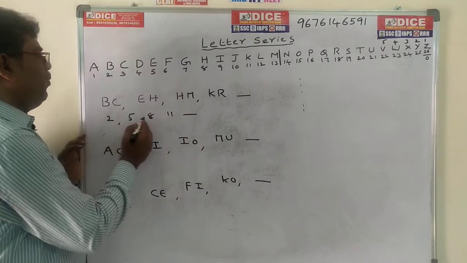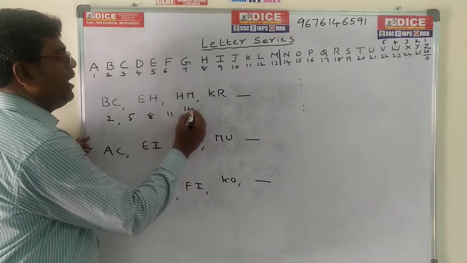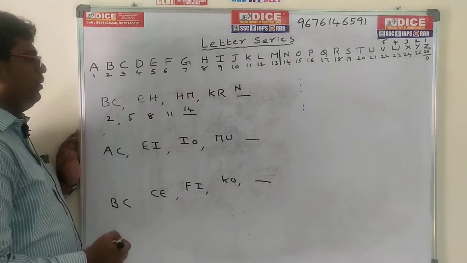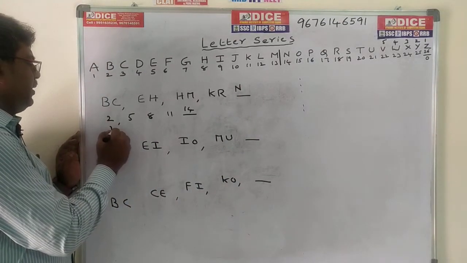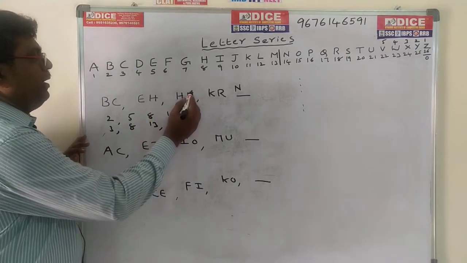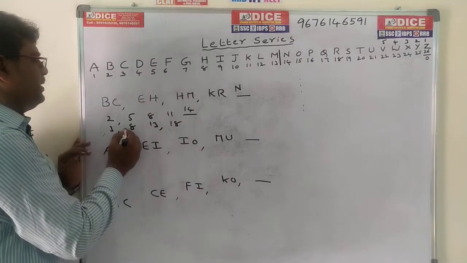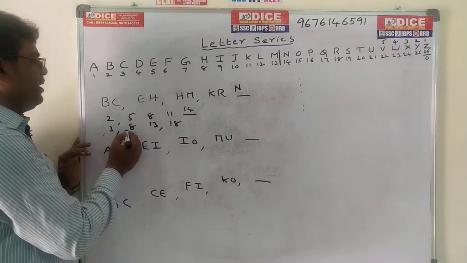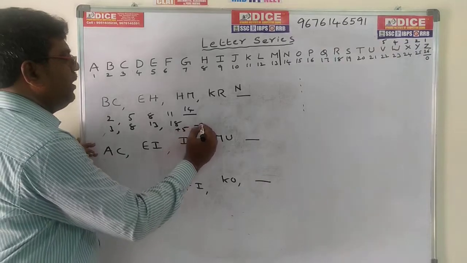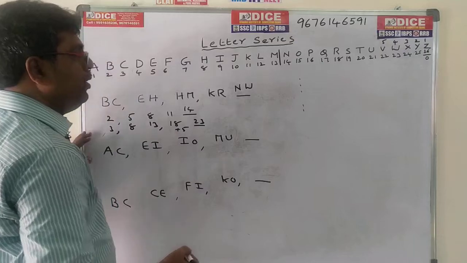What is the next? 2, 5, 8. The difference is 3, 3, 3, 3. So 11 plus 3 is 14. The value 14 is N. So the first letter is N. Now all second letters: C means 3, H means 8, M means 13, next R means 18. Now the difference is 5, 5, 5. 3 plus 5, 8, 8 plus 5, 13, 13 plus 5, 18, 18 plus 5, the value becomes 23. 23 means W. So the answer is NW.